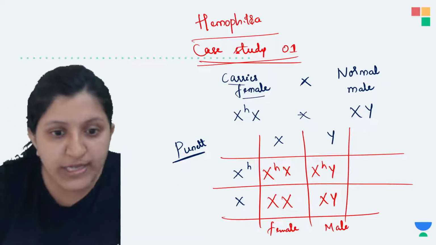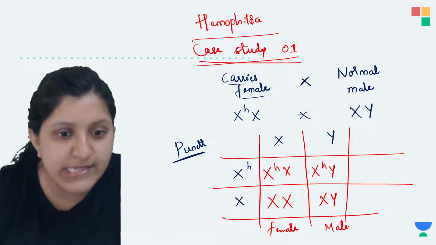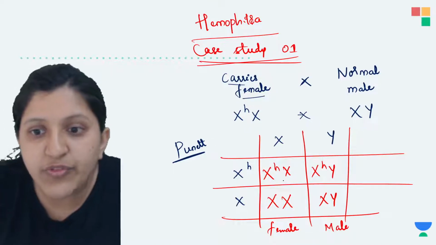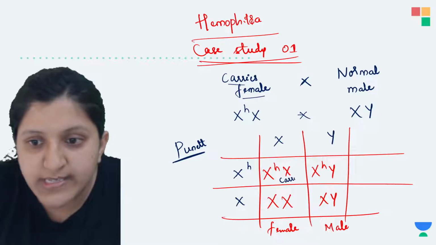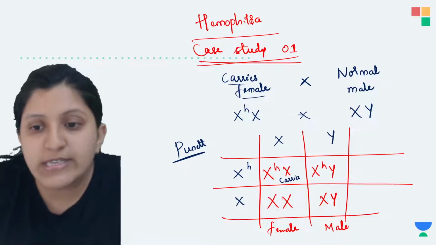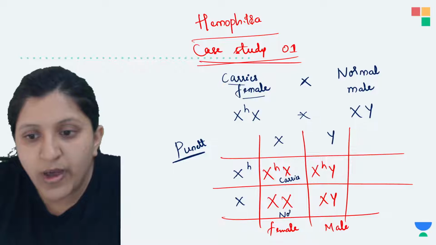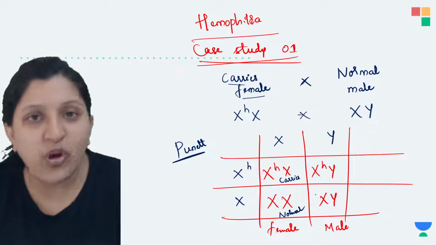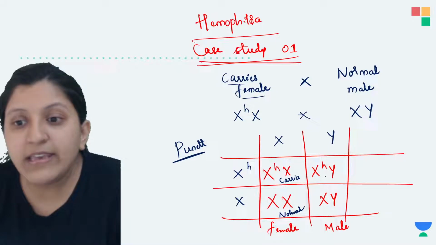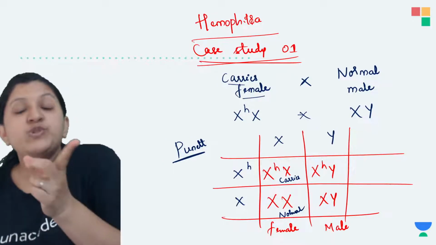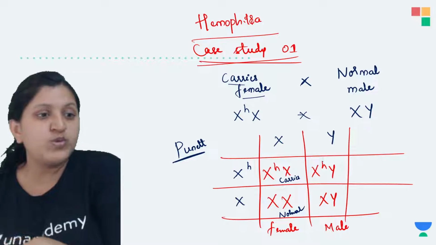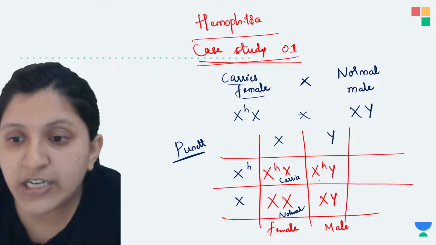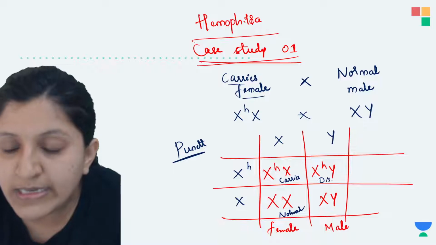Now out of these combinations, let's see who is diseased, who is a carrier and other things. This individual is a female and she is a carrier. This one is normal, because there is no faulty chromosome. And in this case there is no other X chromosome to dominate the action of the faulty X chromosome, so this individual is going to be a diseased one.